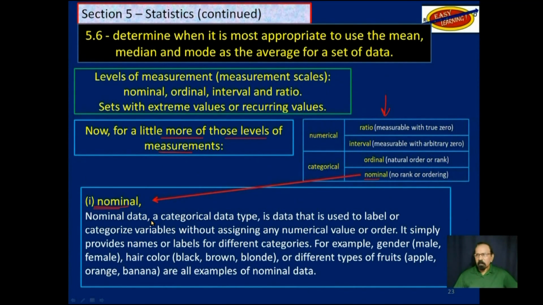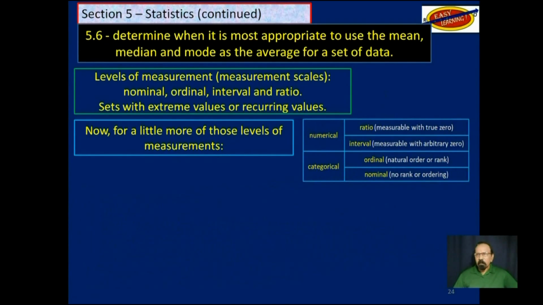So nominal data is a categorical type of data that is used to label or categorize variables without assigning any numerical value or order to them. It simply provides names or labels for different categories. For example, gender, male or female, hair color, black, brown, blonde, different types of fruits, apples, oranges, bananas, are all examples of nominal data. Then the next one is ordinal.